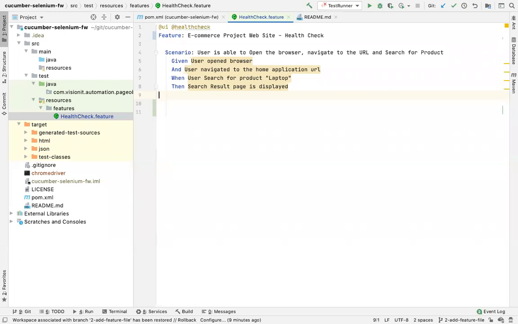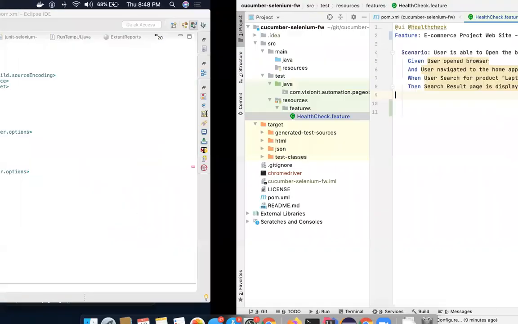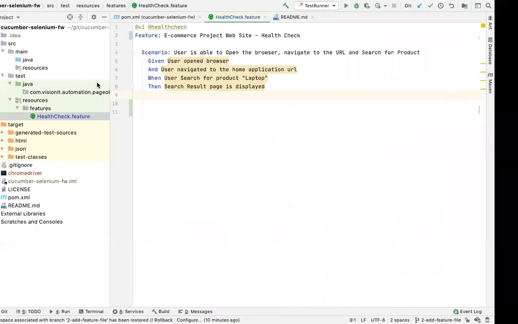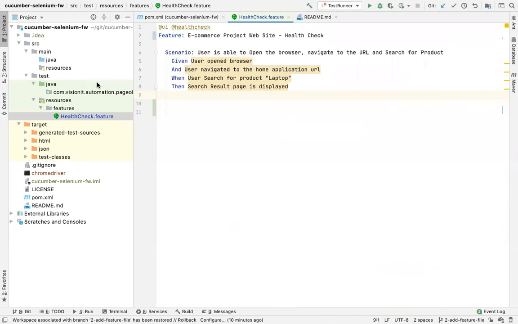Okay, so I'll just quickly move on. And I will send some links. You guys need to read about this. What is BDD? If you don't know what BDD is, then of course you won't understand exactly what I'm saying. So you need to read about it as well. I will send some good links for you to understand what it is. Right now, we are using Cucumber for our framework development. Previously, we were using what? JUnit. Now we are using Cucumber. That's all you need to know for now.